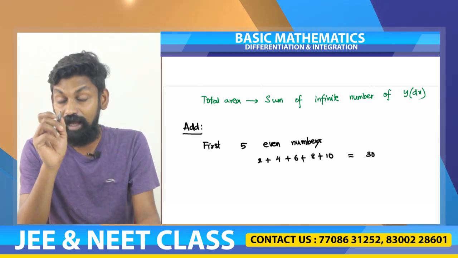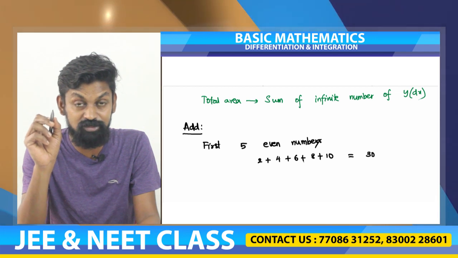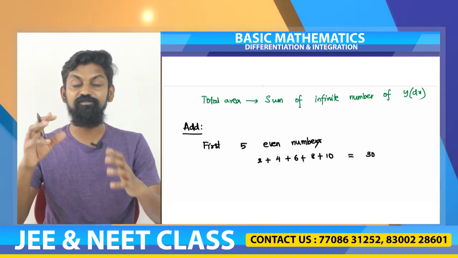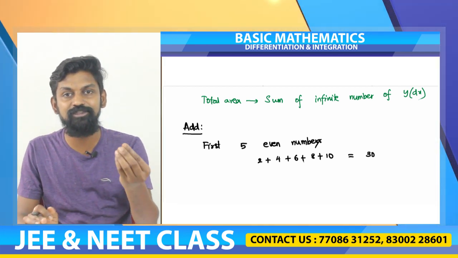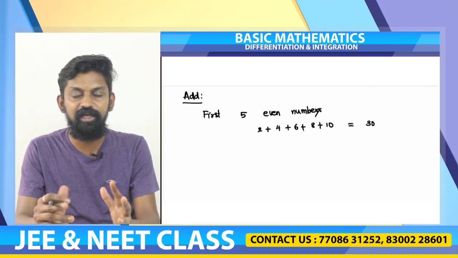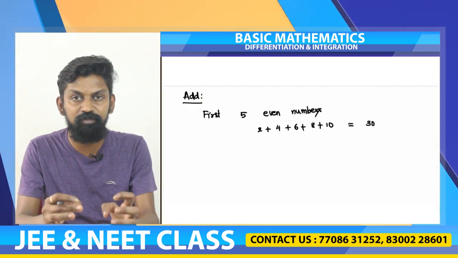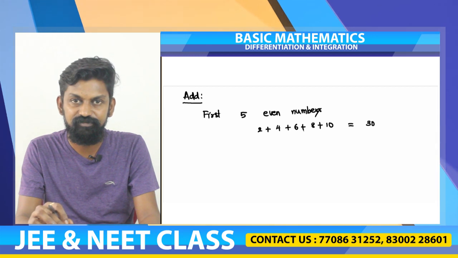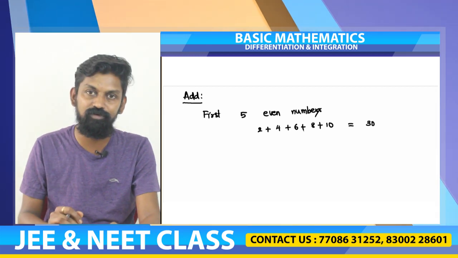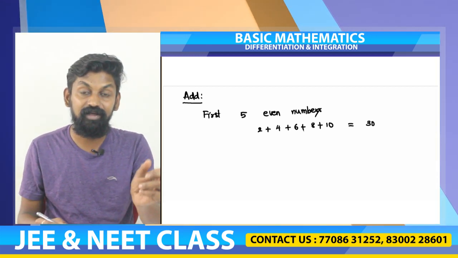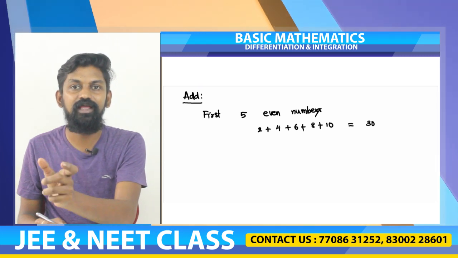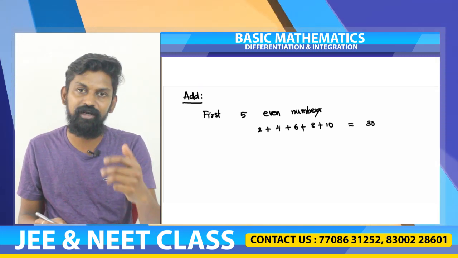But if I say add infinite number of natural numbers, where do we stop? We can never stop, because we do not know what infinity is. So in that case, what you have to do? You cannot add infinite number of any values. We cannot add infinite numbers.